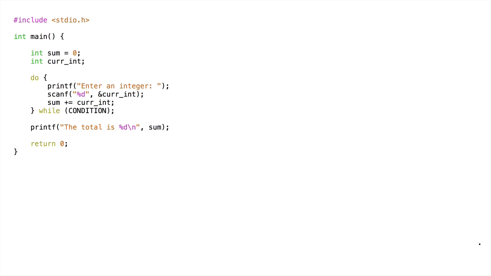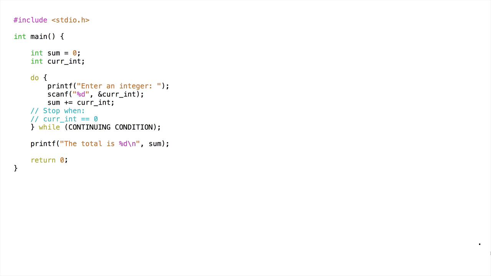And now we need to think about how to stop this loop. Here's a trick. The condition in a loop, any loop, is a continuing condition. If the condition is true, keep going. However, as programmers, we most often think about stopping conditions. So when do we want this loop to stop?